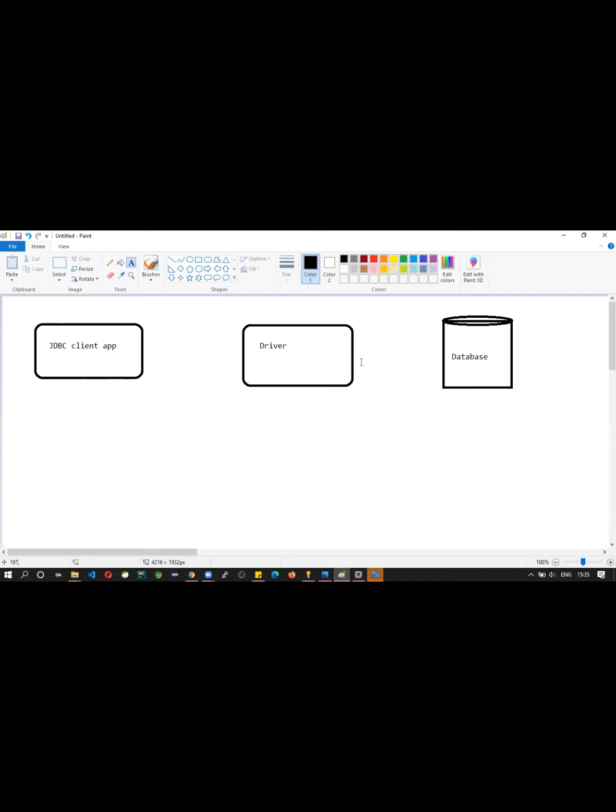So that's why it becomes a client and it becomes a server. Nothing but simply it looks like a client server architecture. Okay, so in between this, a lot of things will happen.